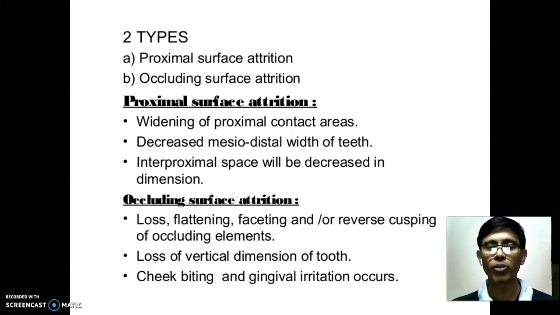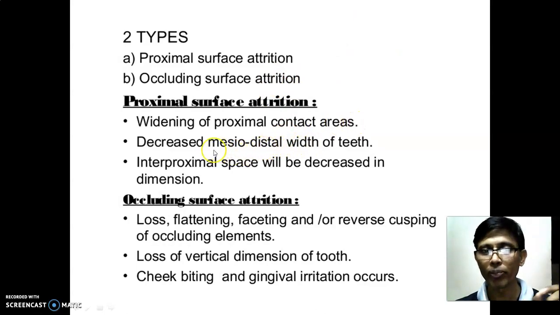There are two types of attrition normally: proximal surface attrition and occluding surface attrition. Proximal surface means side by side, either the mesial side or the distal side. Throughout life, when the masticatory forces are there, the tooth shifts from mesial to distal side also. During that shifting, friction occurs between the mesial surface of one tooth and the distal surface of the other tooth. That is why there is wearing, and a widening of the proximal contact areas.